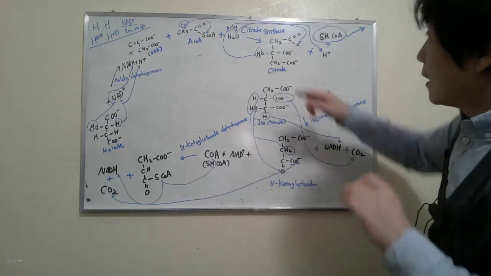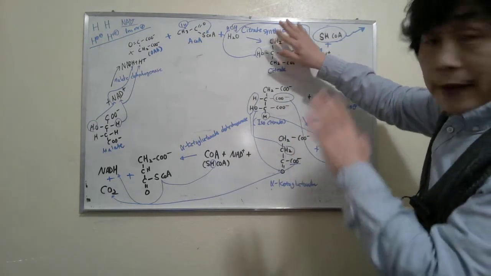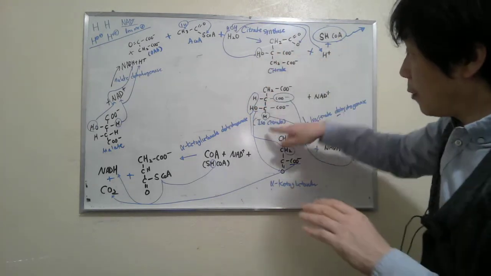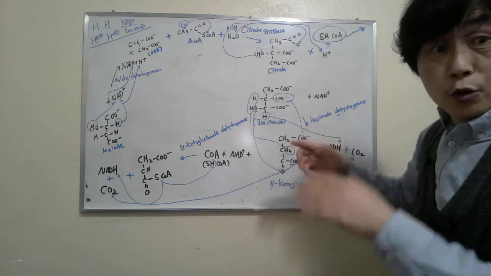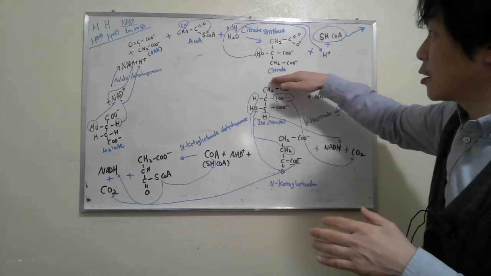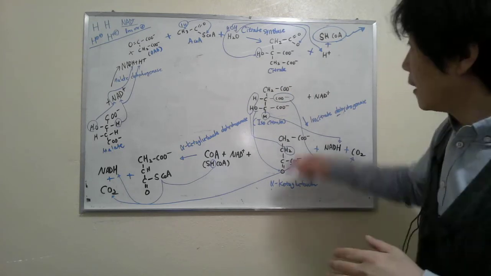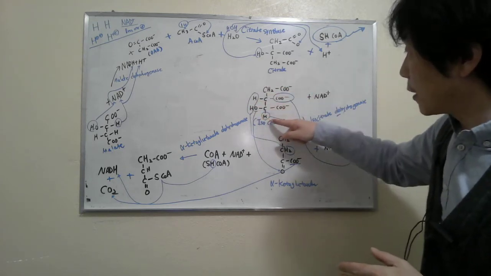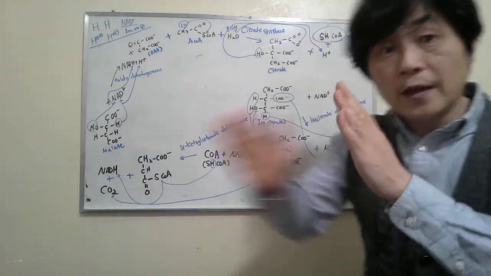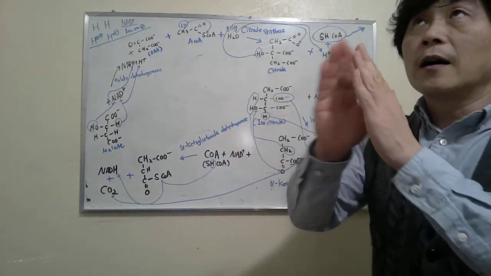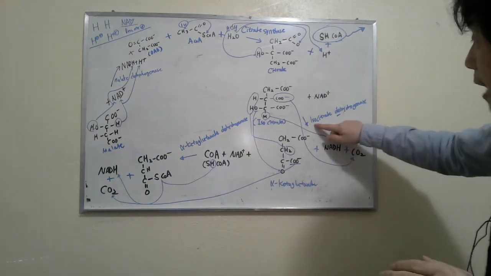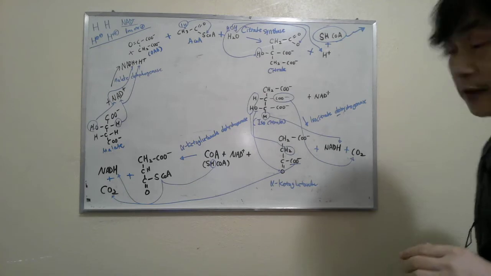It becomes citrate, and citrate undergoes a rearrangement to become isocitrate. But today I just focus on hydrogen, so this is why I didn't put the citrate to isocitrate step. So right now this is isocitrate. Isocitrate becomes alpha ketoglutarate, and the enzyme name is isocitrate dehydrogenase.